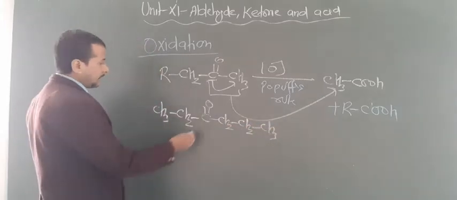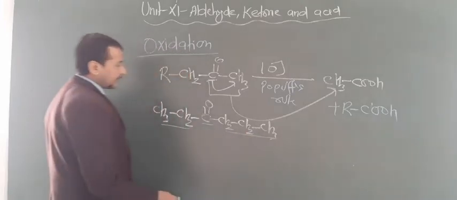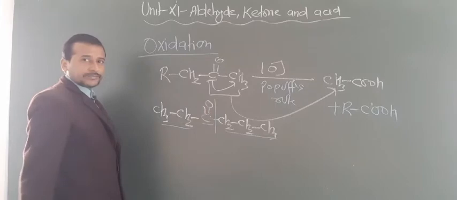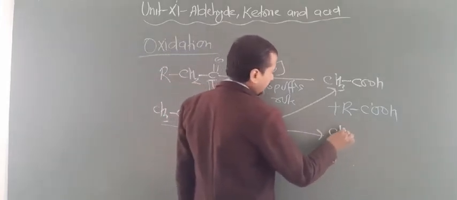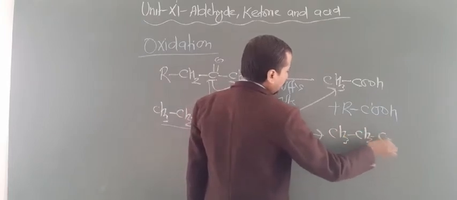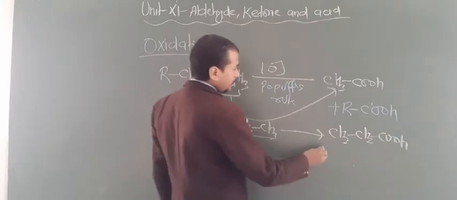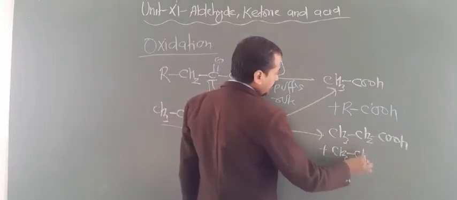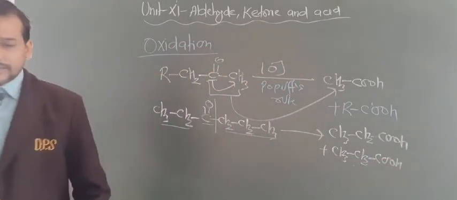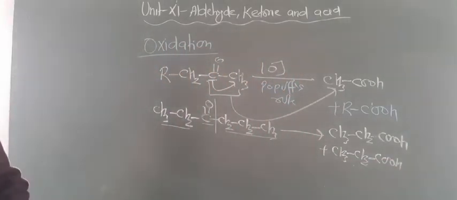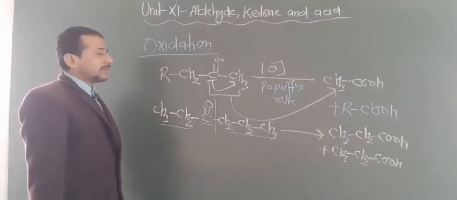This ketone group is attached with 2 carbons on one side and 3 carbons on the other. Now the CO group breaks like this, and you get a 3 carbon acid, CH3, CH2, COOH from here, and this other part also gives a 3 carbon acid, CH3, CH2 and COOH. Are you getting this point? This is known as Popov rule. So this is all about the oxidation of general aldehydes and ketones.